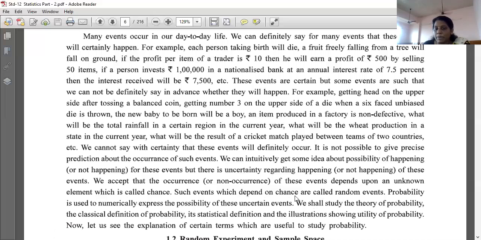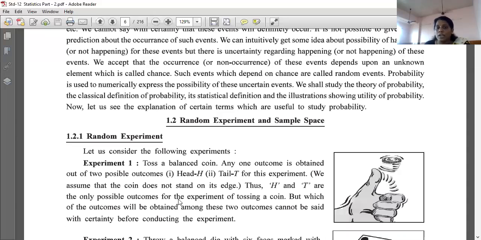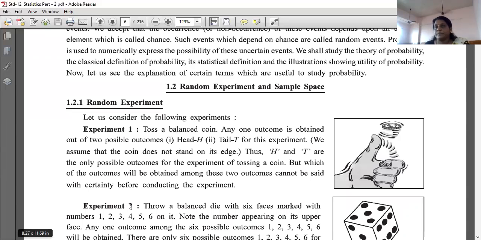Such events which depend on chance are called random events, and probability is used to numerically express the possibility of these uncertain events. We shall study the theory of probability, the classical definition of probability, its statistical definition, and the illustration showing utility of probability. Now let us see the explanation of certain terms which are useful to study probability. Okay, now the random experiment and the sample space we are going to learn.